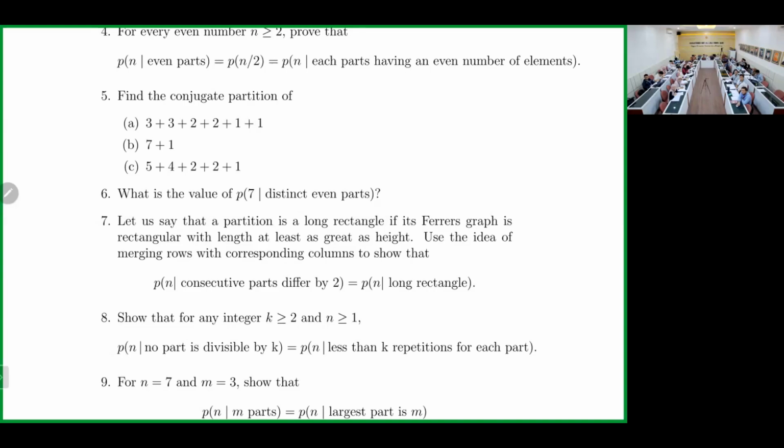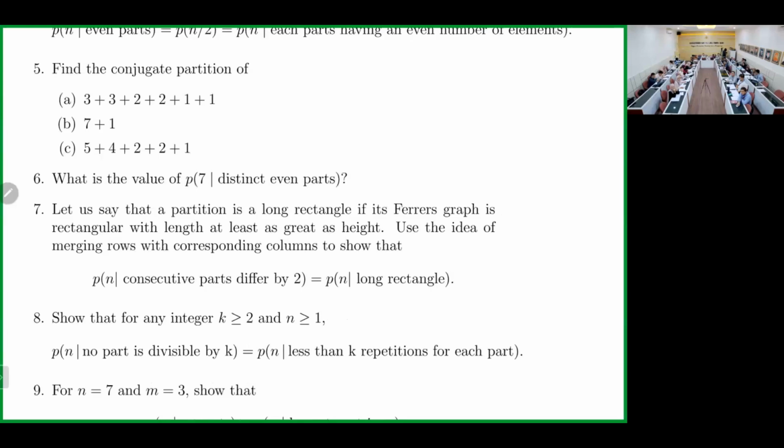Let's say the partition is of the form a plus (a plus 2) plus and so on, up to a plus 2i. Using arithmetic progression, we can see that a plus 2. So the graph can be reconstructed as a rectangle with length i plus 1 and 2i plus a. Yes, that's the idea. Yeah, correct.